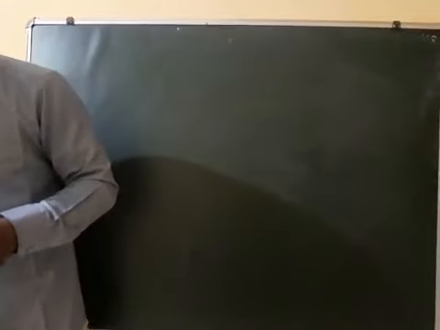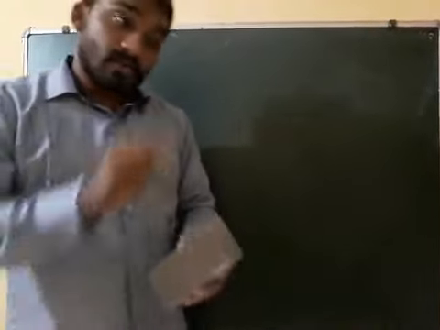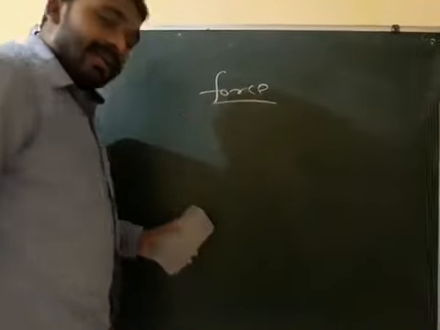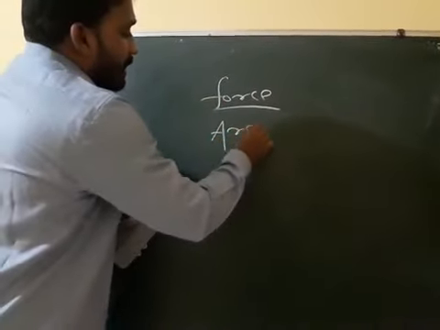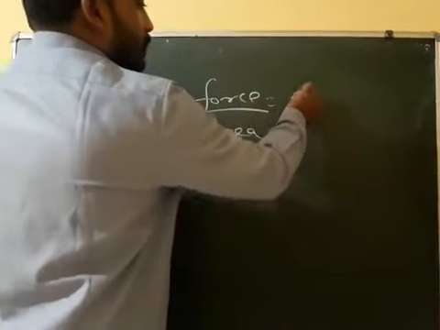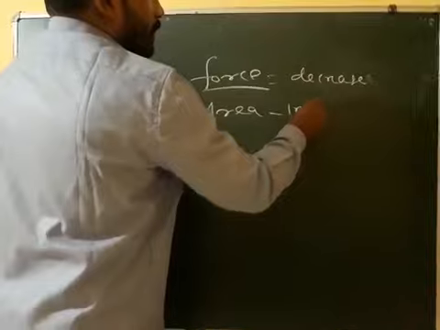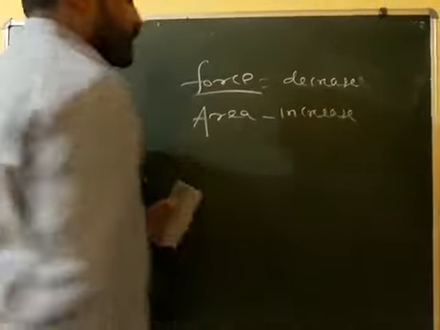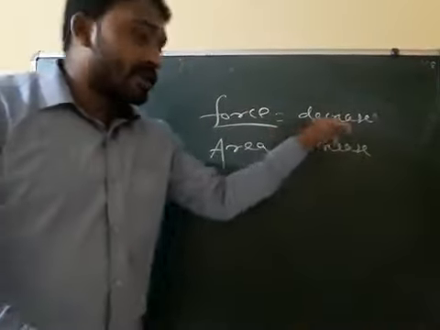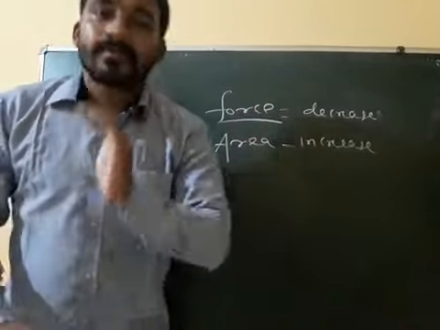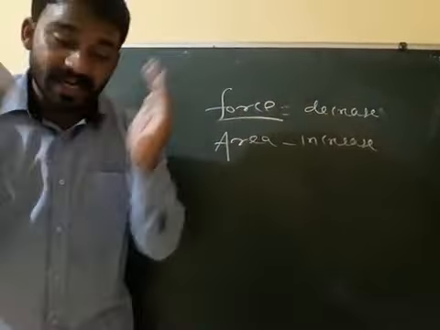To reduce pressure, either you decrease the force, or you increase the area. Either you decrease force or you increase area. In that case only you can reduce pressure.